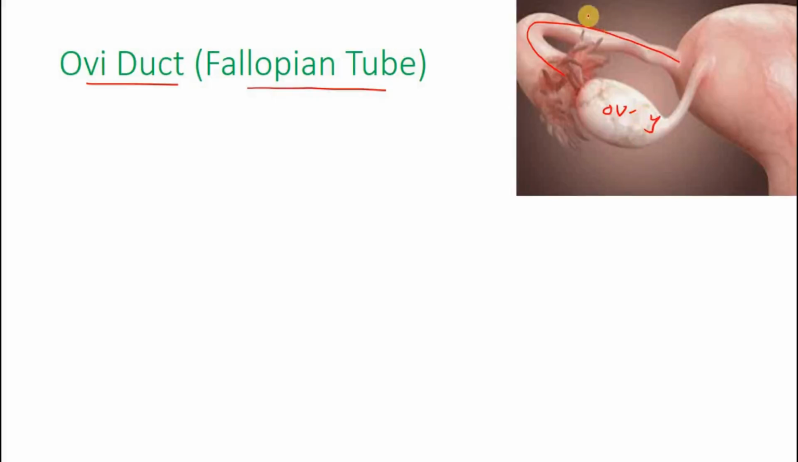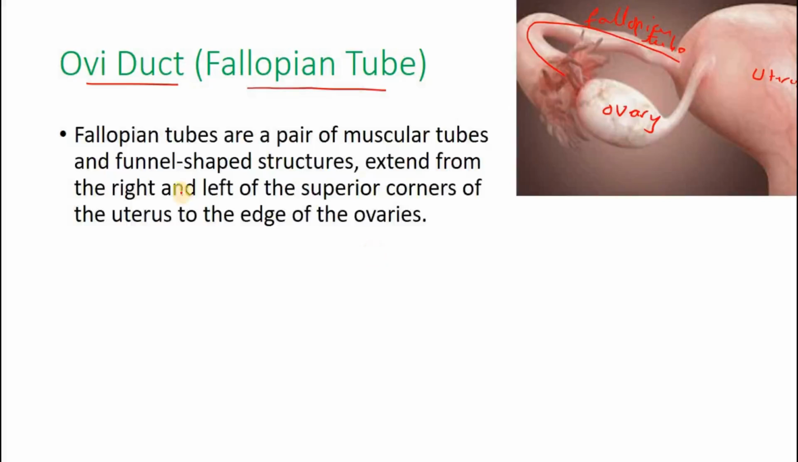This is the ovary. This is the fallopian tube. This part is the uterus, right, inside. So fallopian tubes are a pair of muscular tubes. See, they are a tube-like structure, and they have a funnel-shaped structure. You see at the end, this is a funnel-shaped structure.